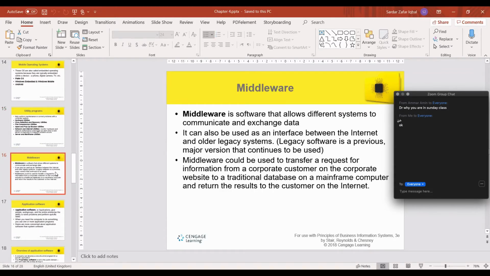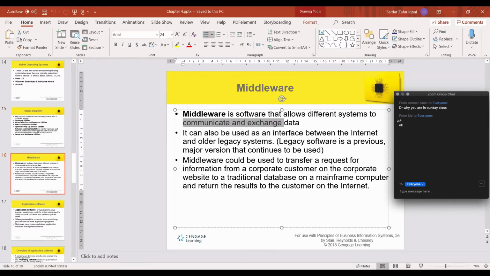Middleware, we discussed this, is software that allows different systems to communicate and exchange data. It can also be used as an interface between the internet and the older system. Okay, an older system is especially a previous major version that continues to be used. Middleware could be used to transfer a request for information from a corporate customer on the corporate website to a traditional database on a mainframe computer and return the results to the customer on the internet.